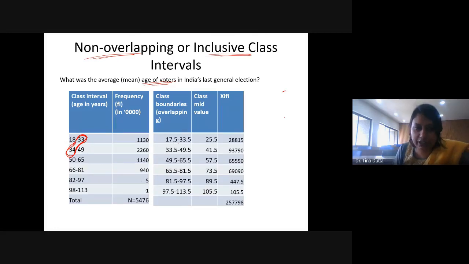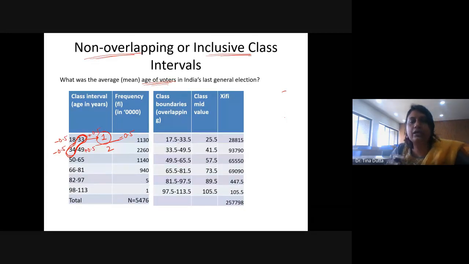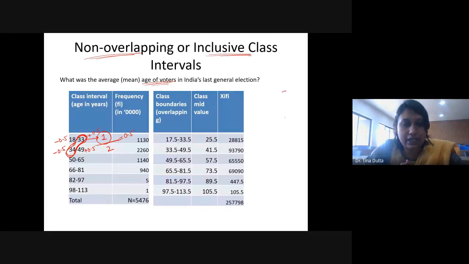You have to check the difference between the upper bound and lower bound of the consecutive classes. So here the difference between 33 and 34 is 1. Whatever the difference is, you have to divide that by 2. So this is coming out to 0.5 in this case. That means you have to subtract 0.5 here and add 0.5 here in all the classes. Again, subtract 0.5 from the lower bound and add 0.5 to the upper bound. This is how you can convert that into an overlapping class interval.